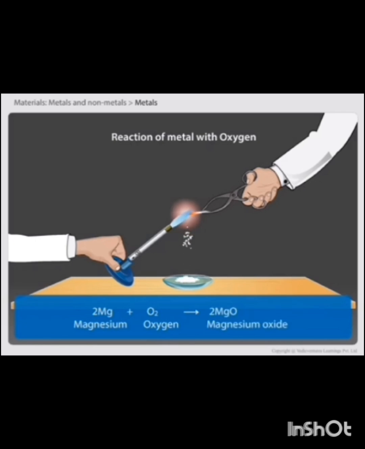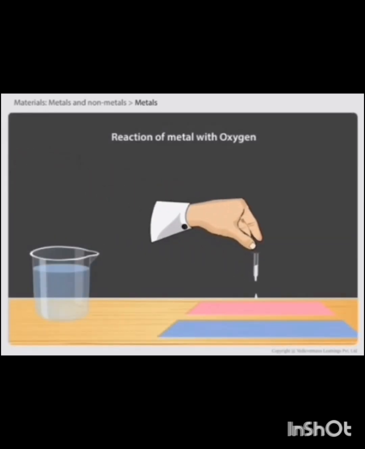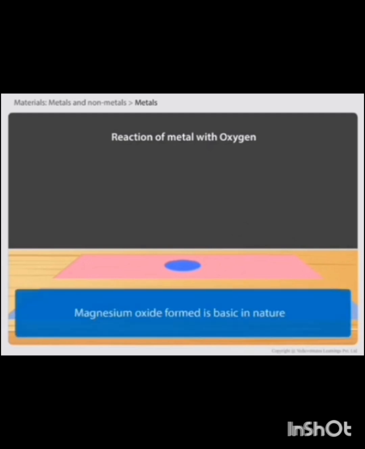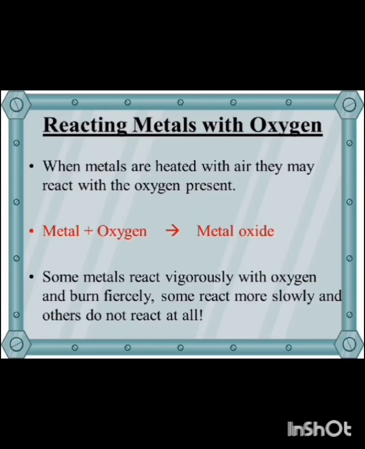If the ash obtained on burning of magnesium ribbon is dissolved in water and tested with the red and blue litmus paper, you will find that the red litmus paper turns blue. This is because magnesium oxide is basic in nature. So, we can conclude that metals react with oxygen to form basic metal oxides.